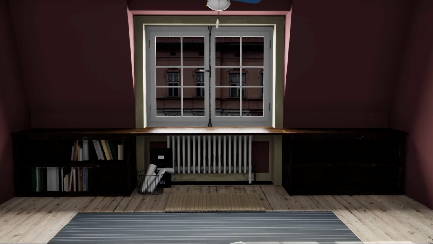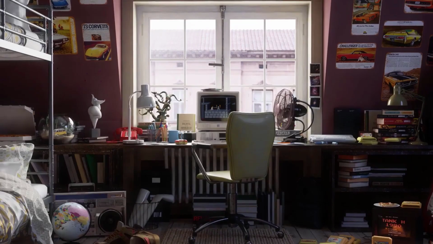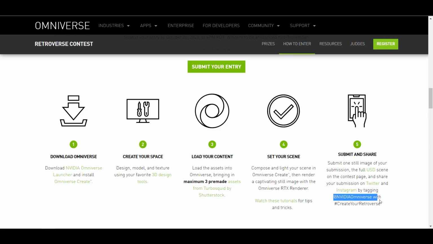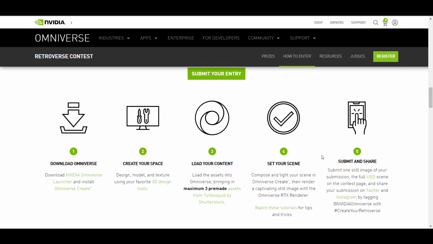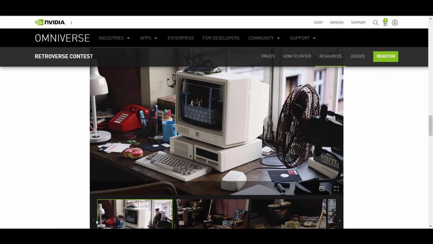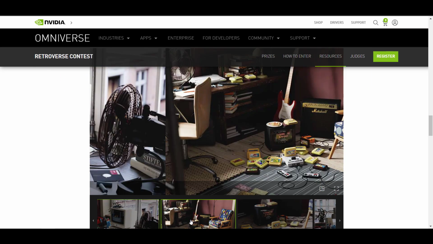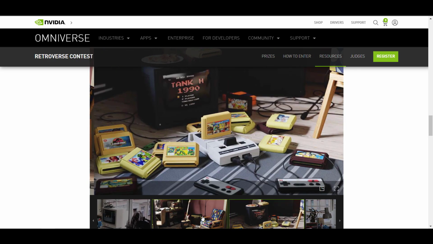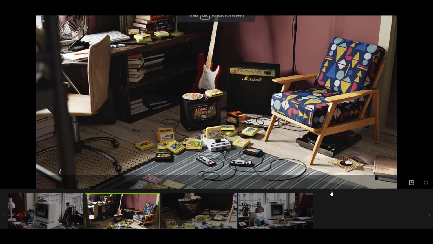Now the idea here is once you're done designing, modeling, texturing, and also doing some beautiful layouts with the 3D app of choice, you can compose your scene and also do your final rendering directly in Omniverse and then proceed to submit. Now once you're done with that, you can proceed to share on both Twitter and Instagram, tagging the folks at Nvidia and using the hashtag #CreateYourRetroverse. Now this is pretty interesting as there is a whole lot of callbacks for things that you want to see, and of course if you like to get inspired, there are also some very cool inspiring images that you would be able to check out.